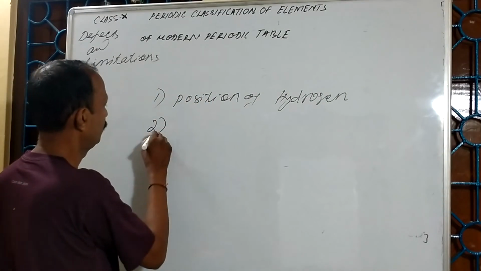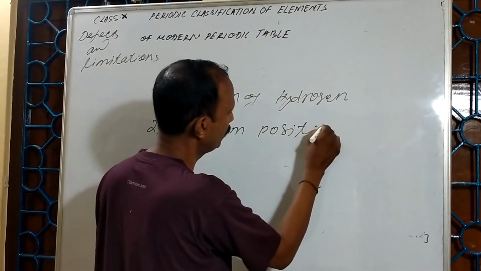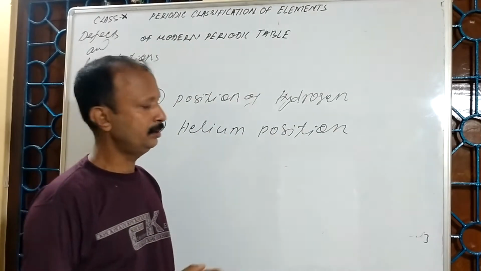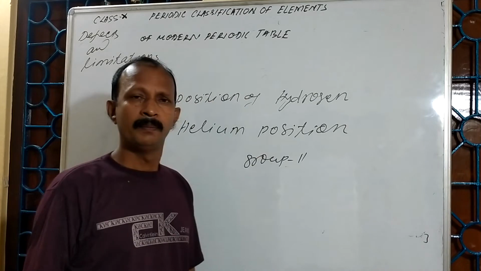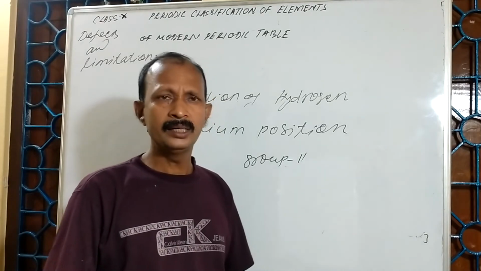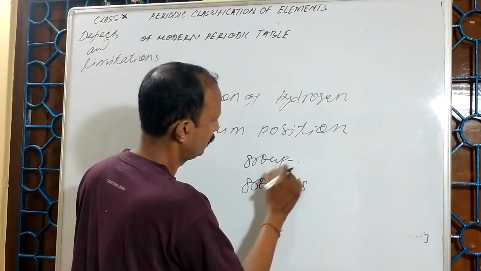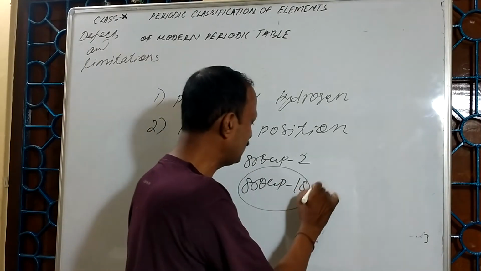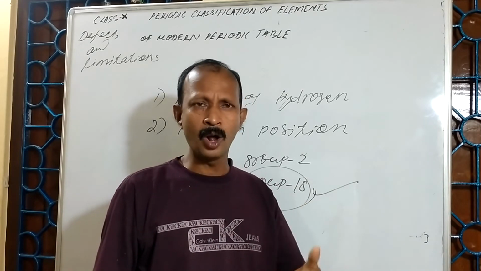Second one, helium position. According to electronic configuration, helium should come in group 2, but helium is written in group 18, along with the noble gases, because it is an inert gas.